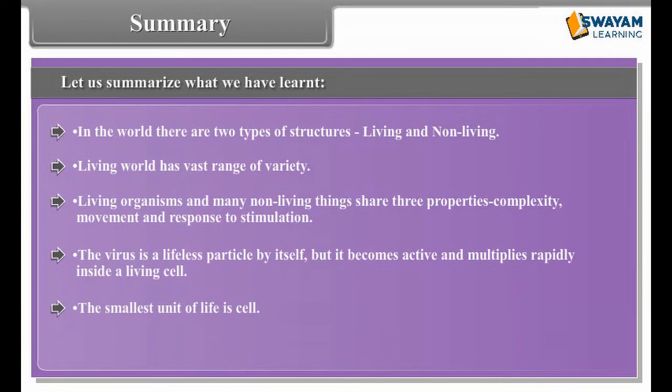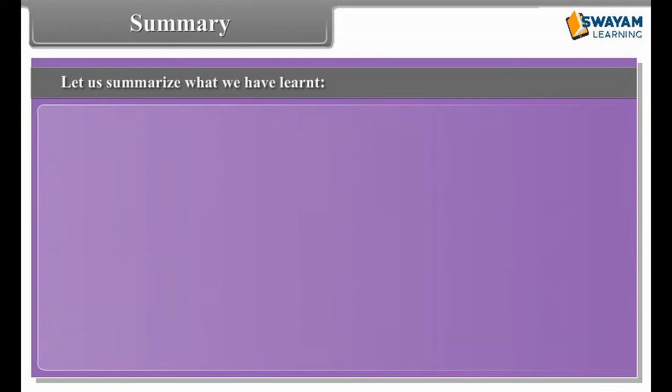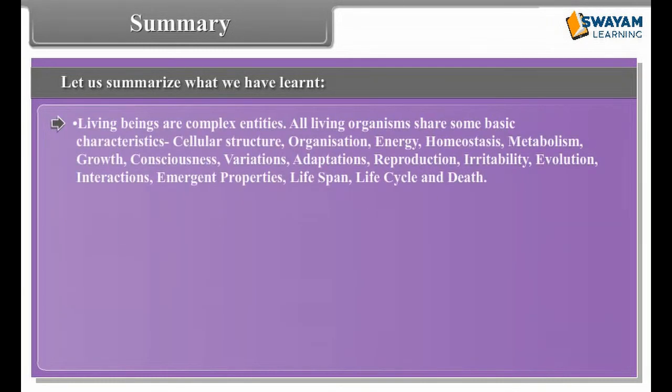The highest level of biological organization is the biosphere. Living beings are complex entities. All living organisms share some basic characteristics: cellular structure, organization, energy, homeostasis, metabolism, growth, consciousness, movements, variations, adaptations, reproduction, irritability, evolution, interactions, emergent properties, lifespan and life cycle, and death.